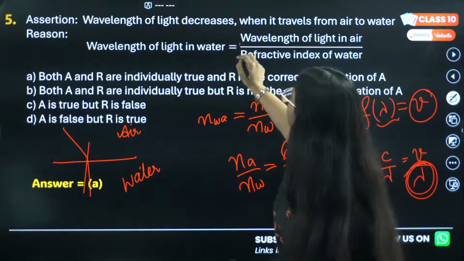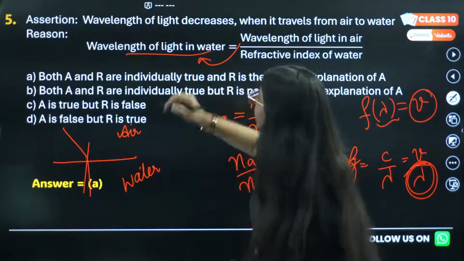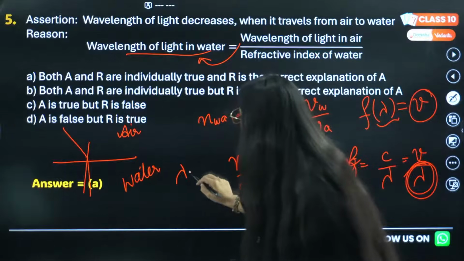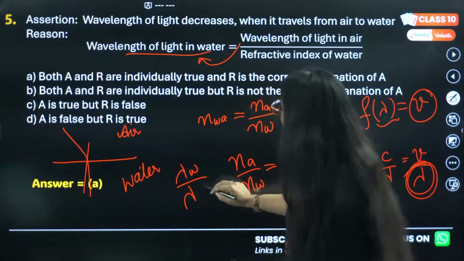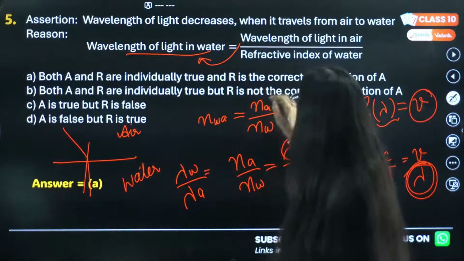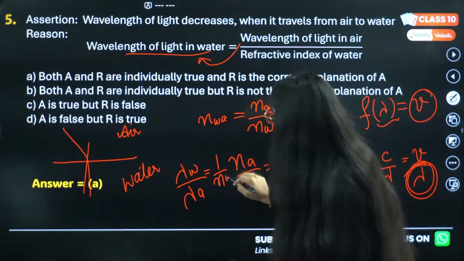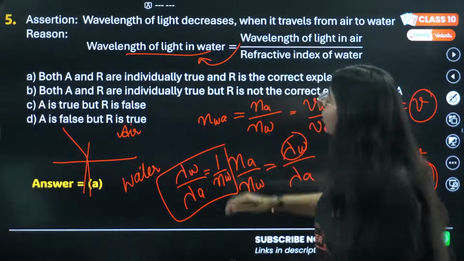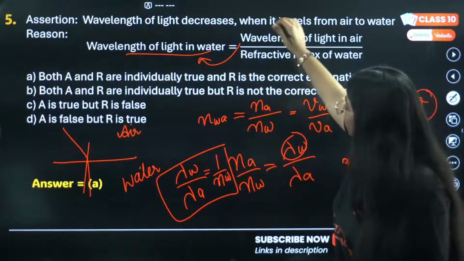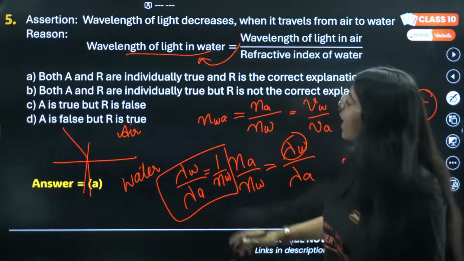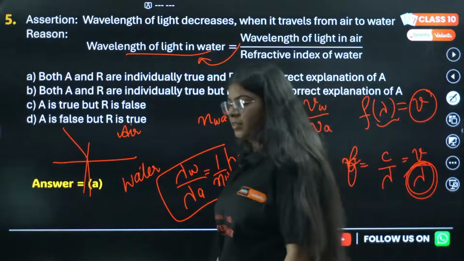If you take this into the reciprocal, it will be wavelength of water divided by wavelength of air, correct? Which will be equal to 1 by refractive index of water. So this formula is actually correct, and hence the option A is correct.